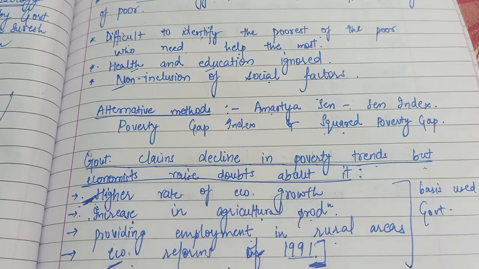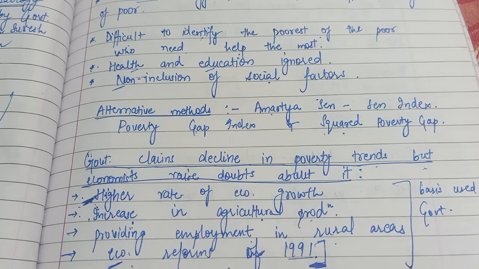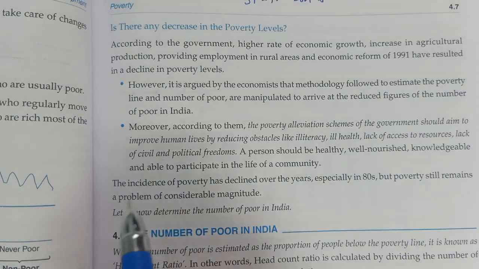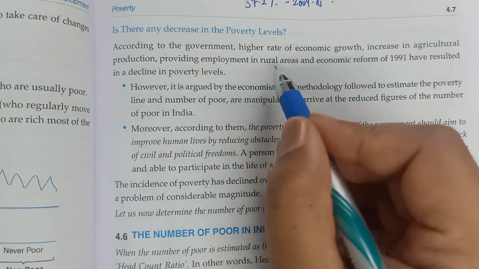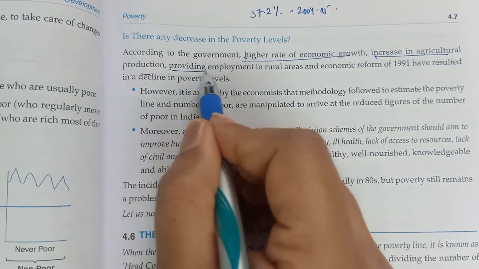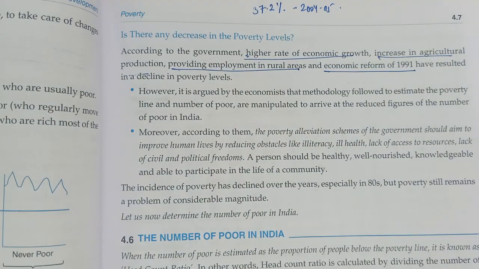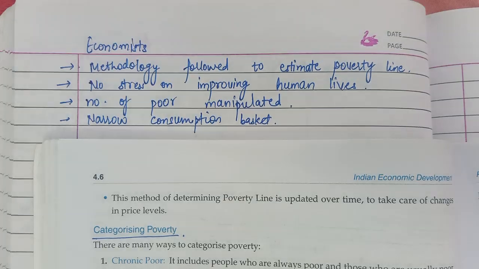Please keep making notes of all the points I'm discussing, in the same manner I have made it here. So this is what is there. According to government, high rate of economic growth, increase in agricultural production, providing employment in rural areas, and economic reforms of 1991 have resulted in a decline in poverty levels.